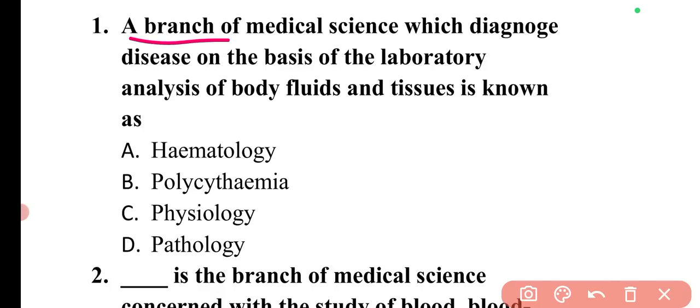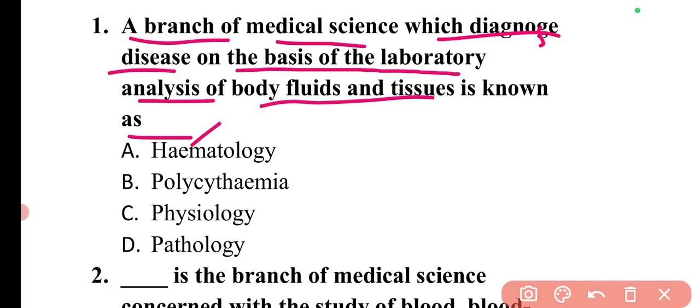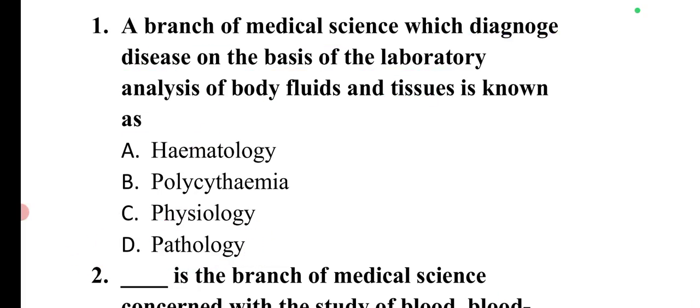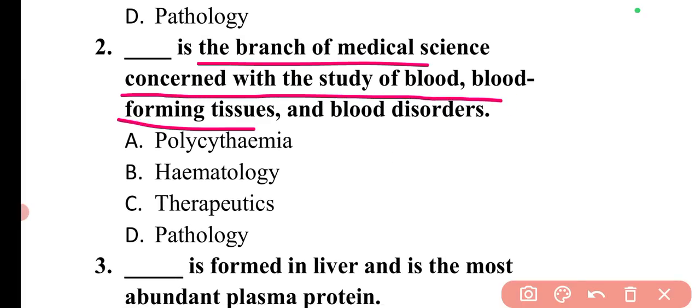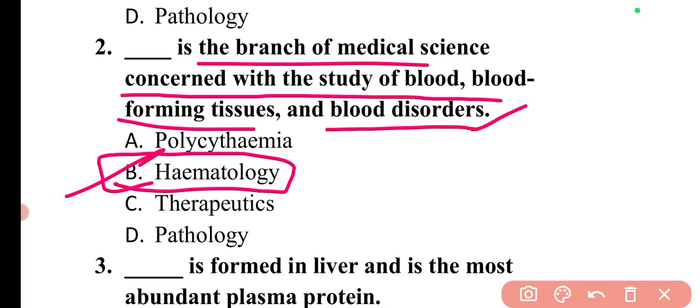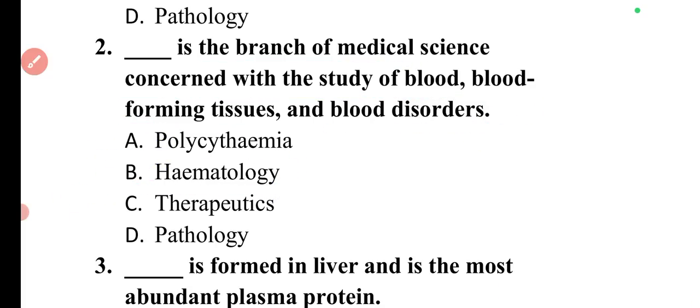The question is, a branch of medicinal science which diagnoses disease on the basis of laboratory analysis of body fluids and tissues is known as. So this branch is basically known as pathology. So here option D is correct. Next question is, dash is a branch of medical science concerned with the study of blood, blood forming tissues and blood disorder. So this branch of science is hematology. So here option B is correct.